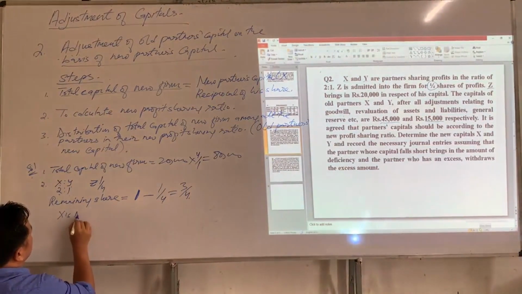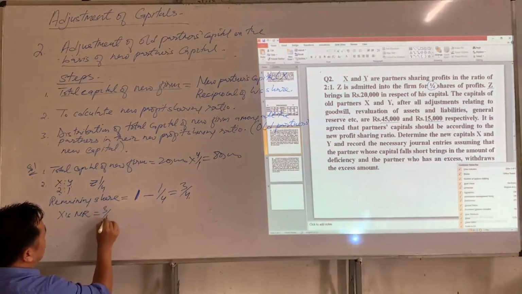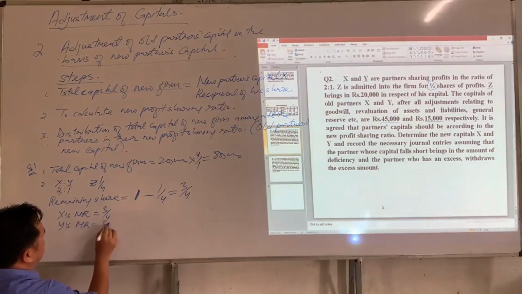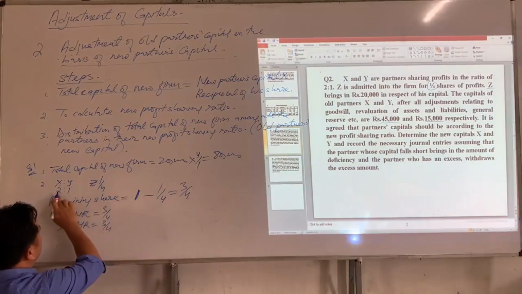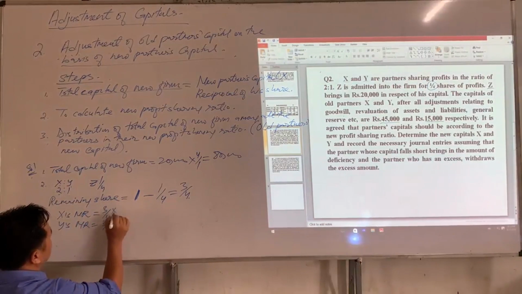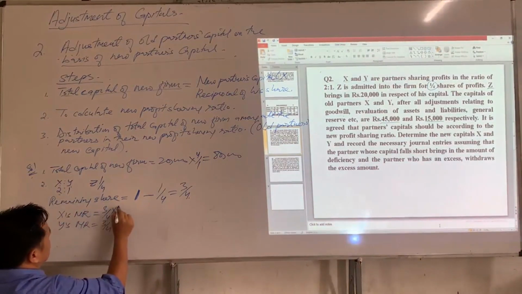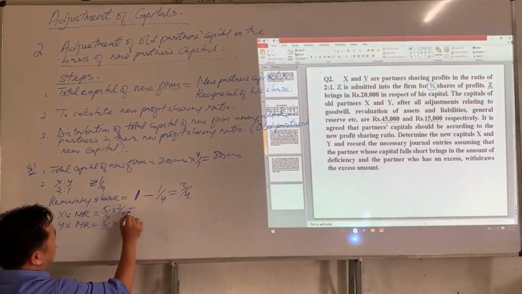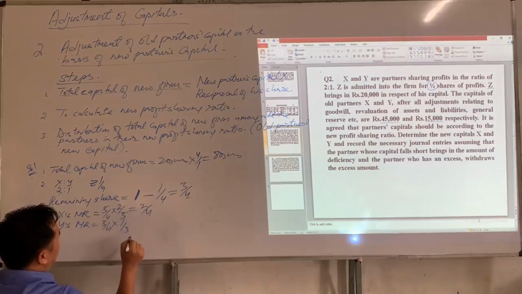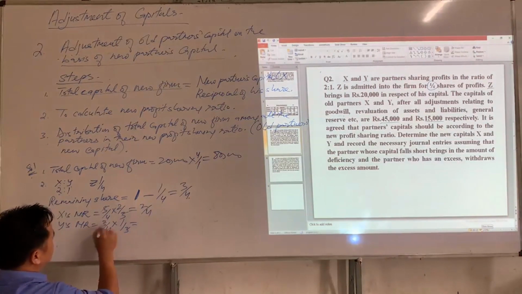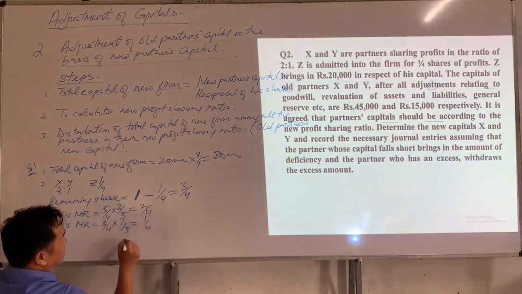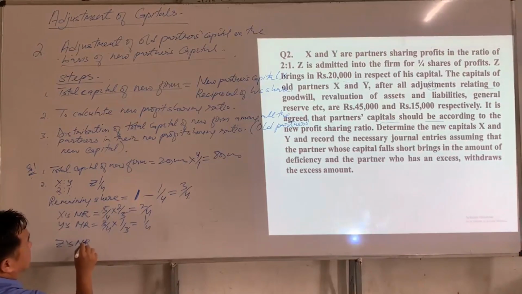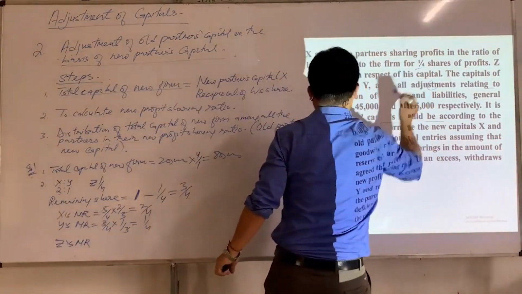So X's new ratio will be 3 by 4 times its old share, and Y's new ratio will also be 3 by 4 times its old share. So this 3 by 4 will be shared by X and Y in their old profit sharing ratio. What is old ratio of X and Y? 2 by 3 and 1 by 3. So we can cancel here. X's new ratio will be 2 by 4. And what about Y's new ratio? We can cancel 3 here. So Y's new ratio is 1 by 4. And the last one, Z's new ratio, is already given in the question, which is 1 by 4.